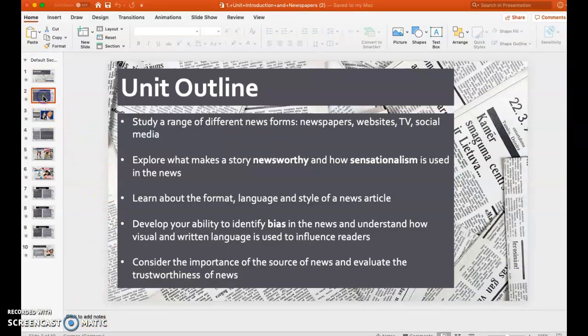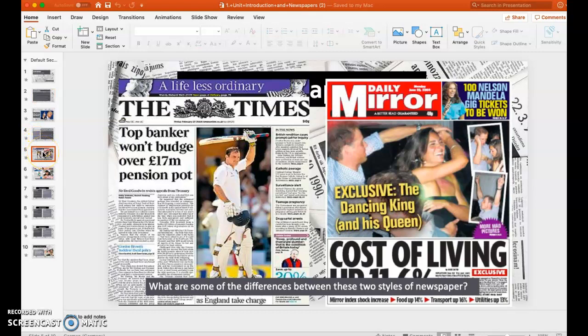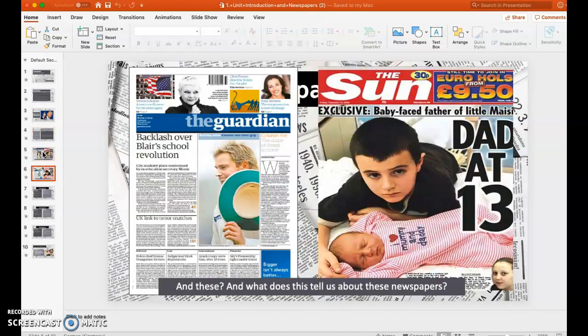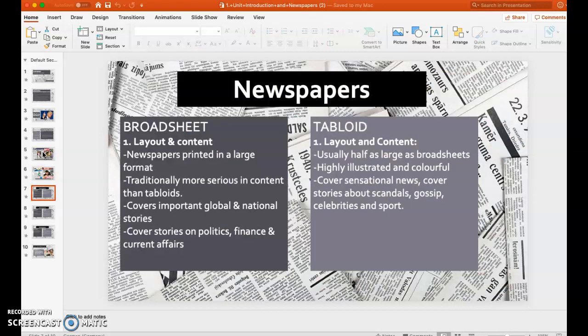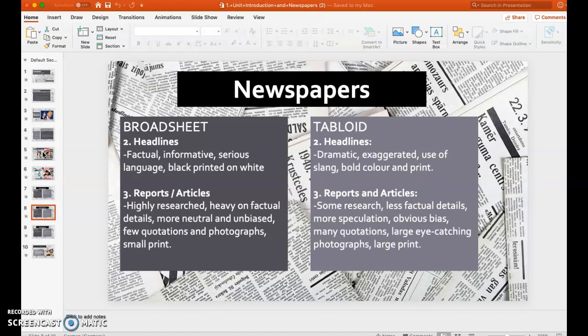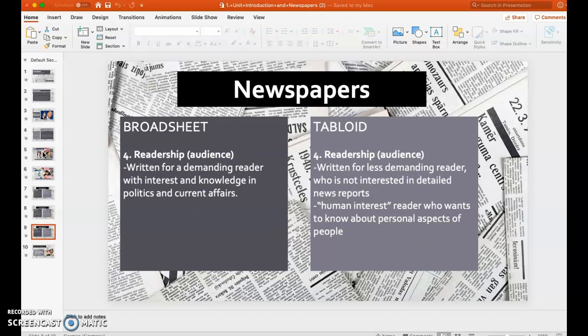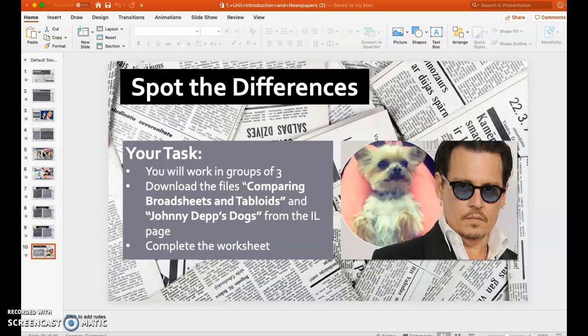And what I want you to review for sure is the information that appears on these pages here, okay? So you're going to look at the difference between these styles of newspapers again that we looked at yesterday. And then I want you to read this again, okay? Read the details of what a broadsheet newspaper is and the details of what a tabloid newspaper is, and go through these different slides. Talk to your partner about this, okay? You're going to be working with a partner, so feel free to talk with your partner. So go through all these things, and then you're going to have an assignment here, okay?